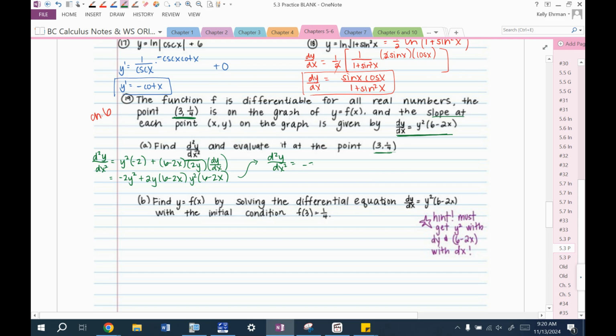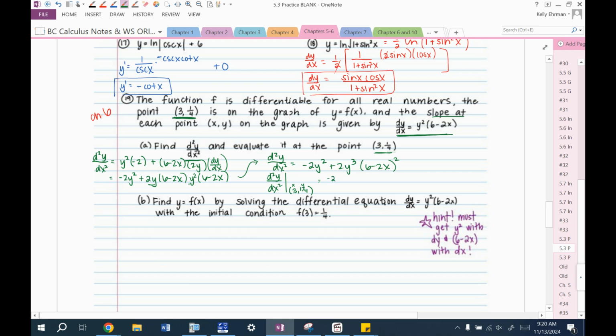So I'm going to say, okay, that's negative 2y squared. And then 2y times y squared is plus 2y to the third. And I have two of these, so I'm going to make it times 6 minus 2x squared. Now we need to evaluate the second derivative at the point (3, 1/4). 3 is the x, 1/4 is the y.